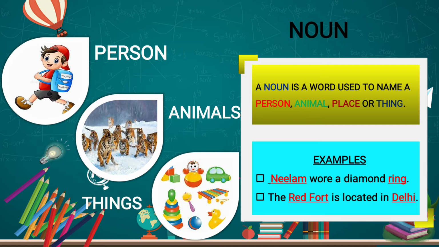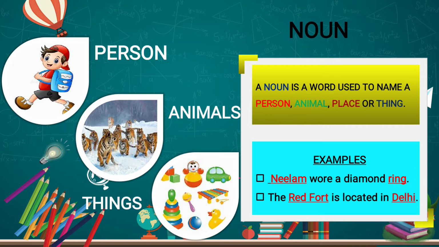Now here in the picture you see the boy is there. It's indicating a person, meaning the boy is a noun. Second is the tiger. Tiger is an animal, the name is there, so the tiger is also a noun. Lastly, you see things are there, so many toys are there. So things is also a noun.